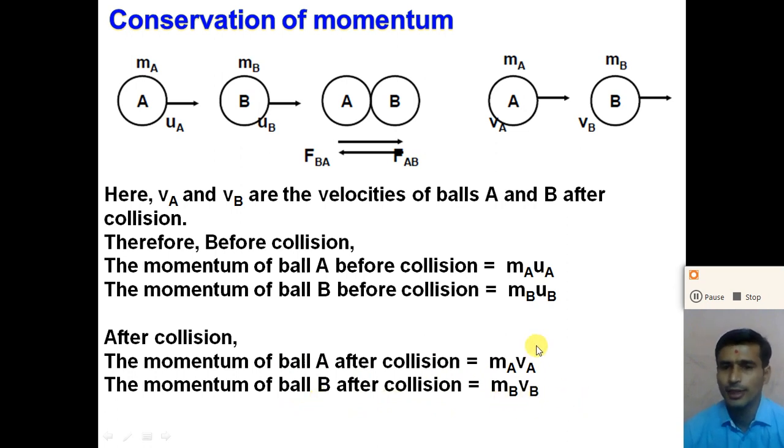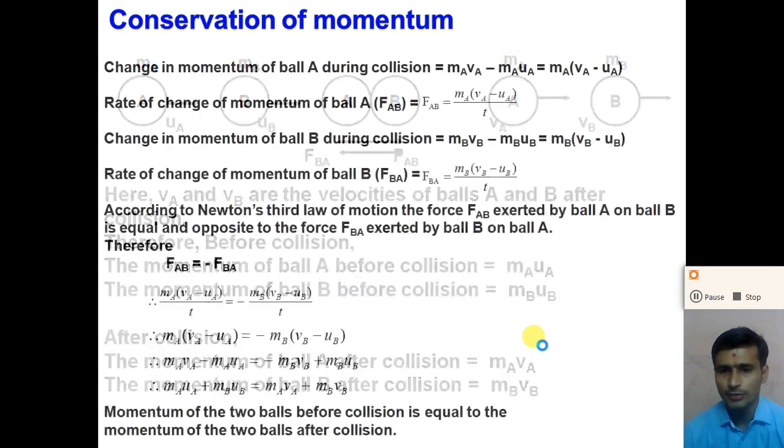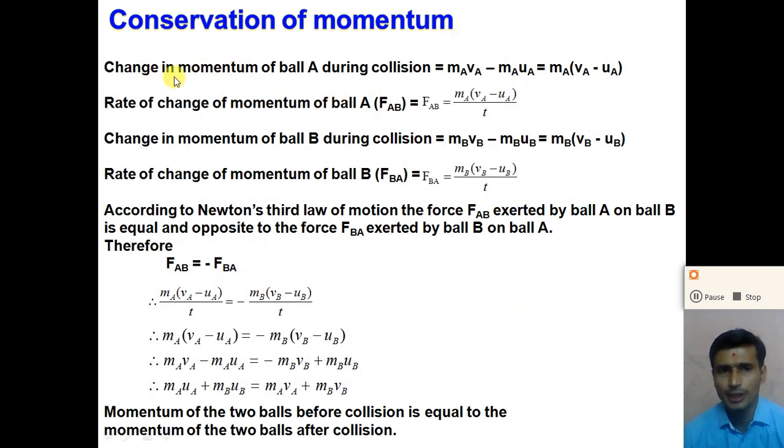Now the rate of change of the momentum is equal to the external force acting on it. According to Newton's second law, the rate of change of momentum is equal to the external force acting on it. So we calculate the change in the momentum of ball A during the collision. Final momentum minus initial momentum, right? So what is the change in the momentum?